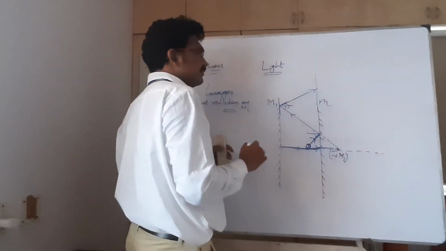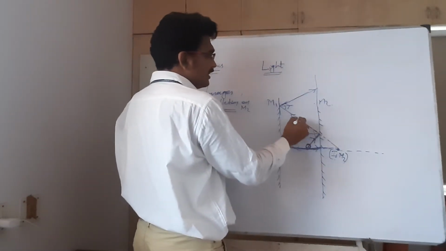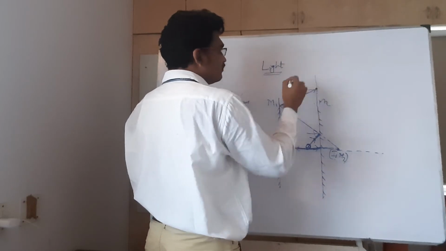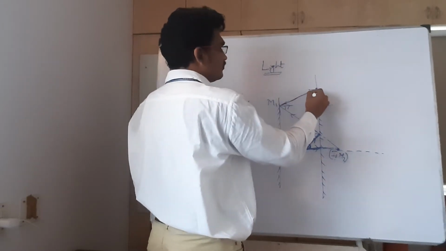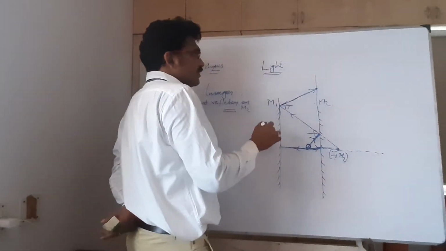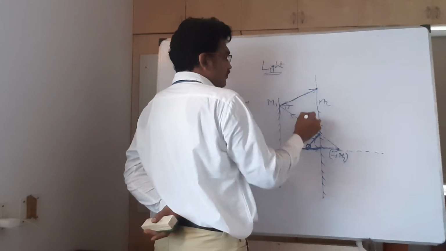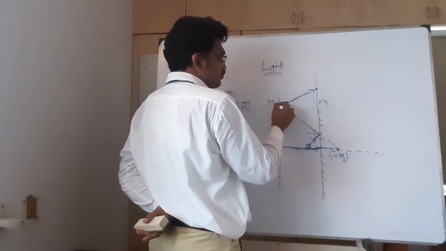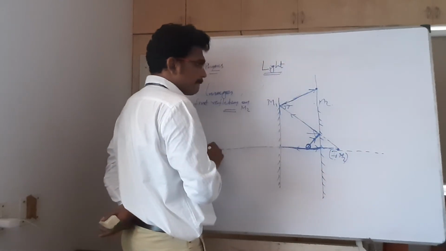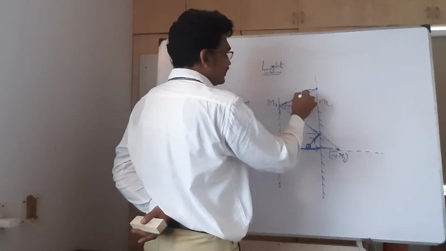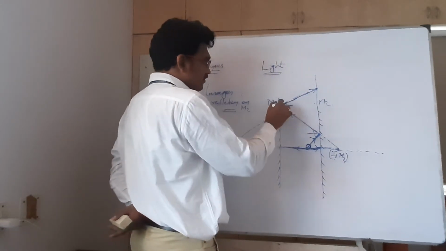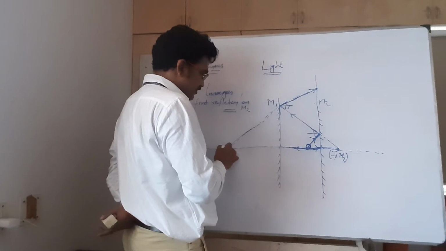Again, you see here, this ray which is moving like this is again moving and striking M2, and now it is striking M2. Now I can say that for the ray which is moving and striking, I extend this reflected ray. When I extend this reflected ray, it is forming here.